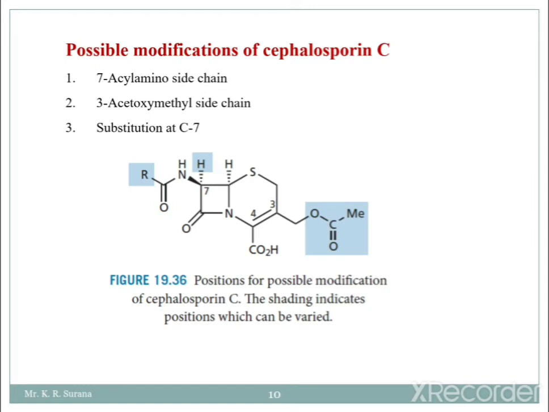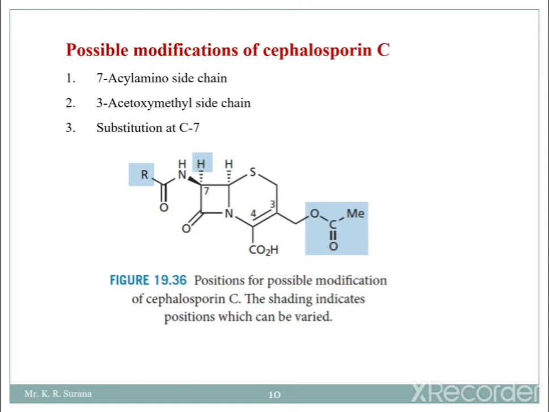Next is the 3-acetoxymethyl side chain. At the 3rd position, you can see that between the 3rd and 4th position there is an unsaturated C=C bond, and at the 3rd position there is an acetoxymethyl group, which means an ester kind of fragment will be there. So at this position we can also modify cephalosporin C.